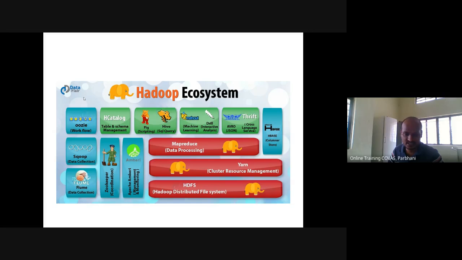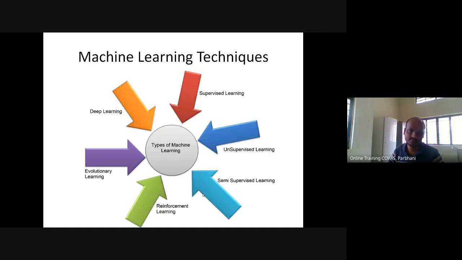HDFS is the Hadoop distributed file system. YARN is cluster resource management. MapReduce is a data processing framework. HBase is a columnar store. Overall, these are Pig and other parts of the ecosystem: Flume, Sqoop, Zookeeper, Apache Ambari.